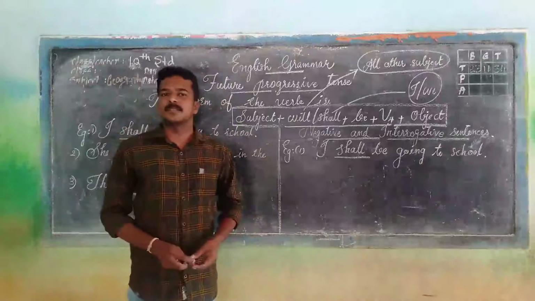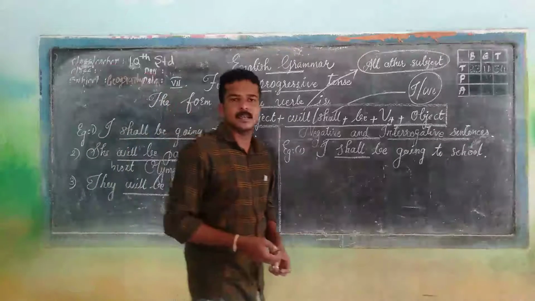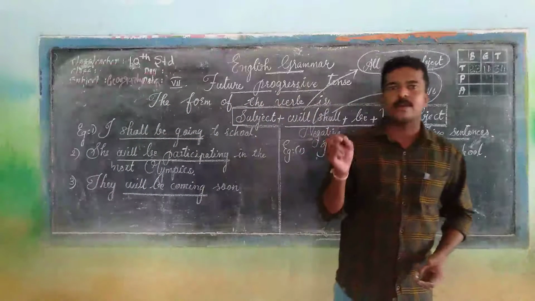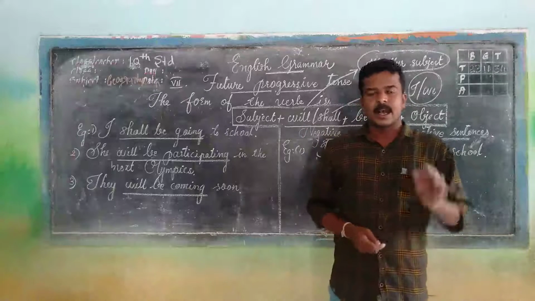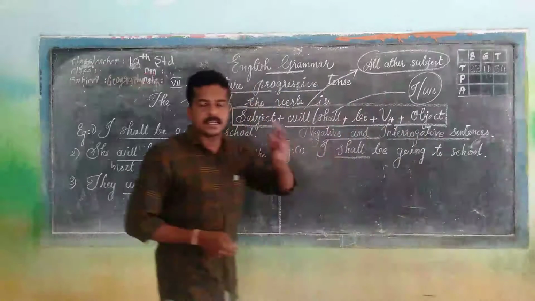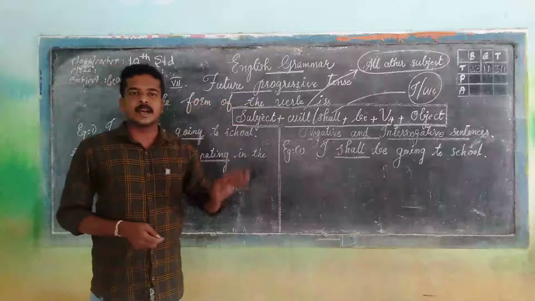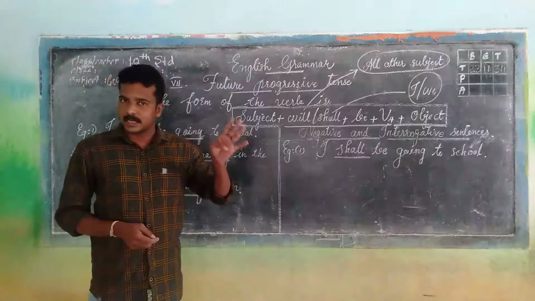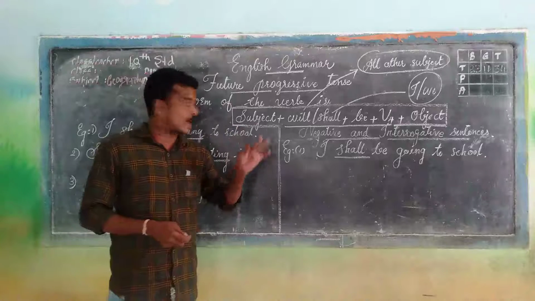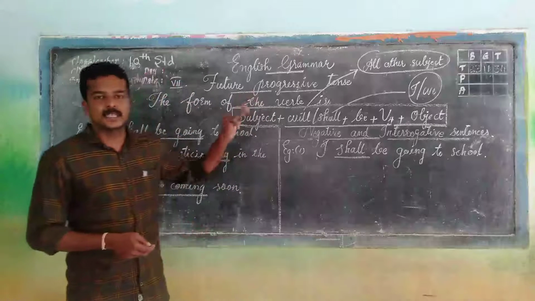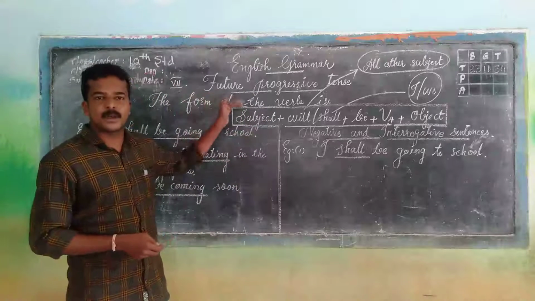We were discussing tenses. In the previous class, we discussed one of the progressive tenses, and that was past progressive tense. As I told you, there are three progressive tenses: present progressive, which we already learned, past progressive, which we discussed in the previous class, and now today we are going to discuss future progressive tense.